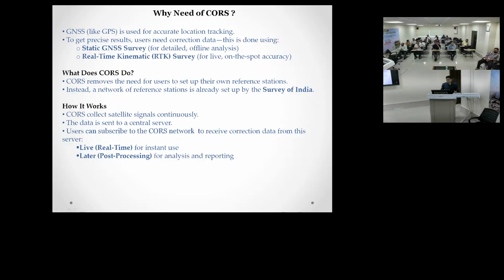How does CORS work? CORS removes the need for users to set up their own reference station. Another station is not needed. It is a permanent station we have created. CORS collects satellite signals continuously. Data is sent to the center server. Users can subscribe to the CORS network to receive correction data from their servers. That is live, means real time for instant use, and later for analysis and reporting.